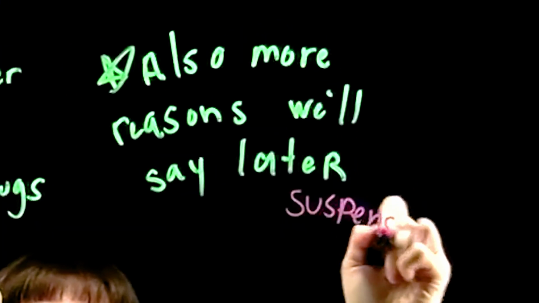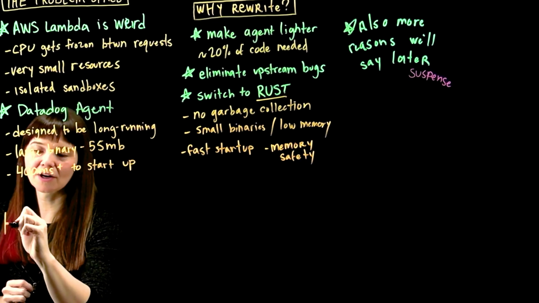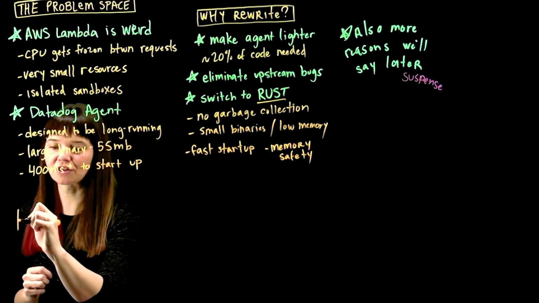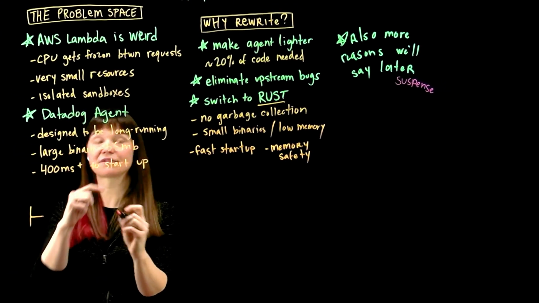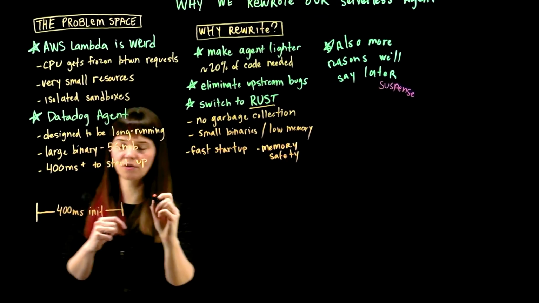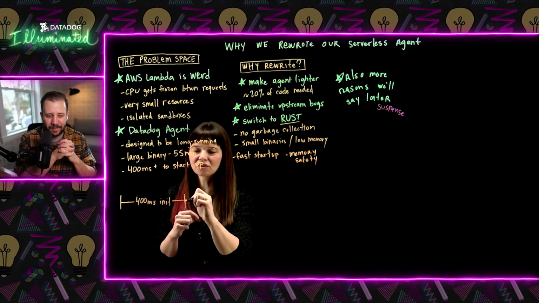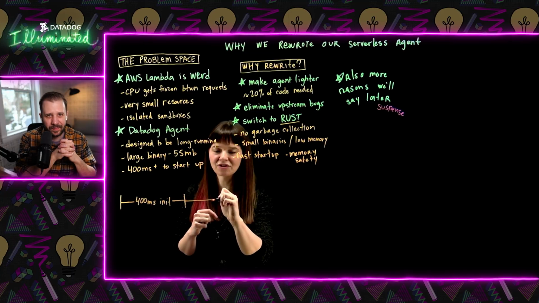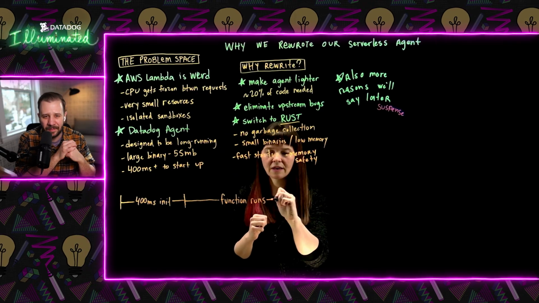That's suspense. So we have our request, the initialization step, which right now before the rewrite is 400 milliseconds, right? And then we have the customer's code, the function that runs, which in serverless, instead of saying application, you say function. You can think of it like application, though. That's exactly it, it's the customer's code, whatever you upload to Lambda, that will execute here. And then is that it?